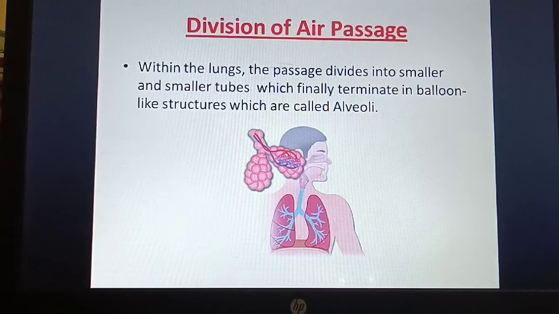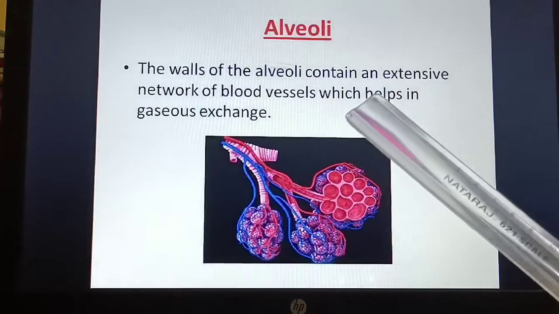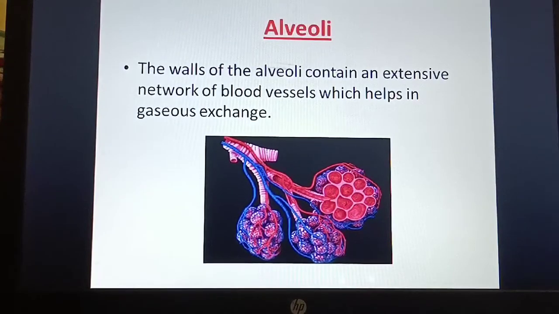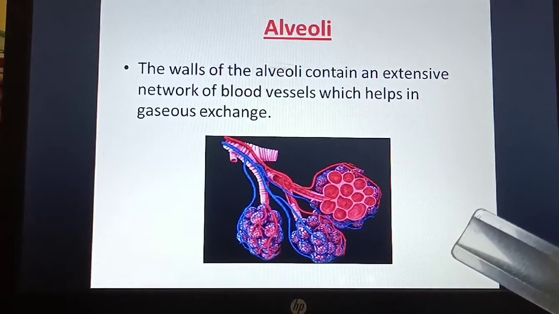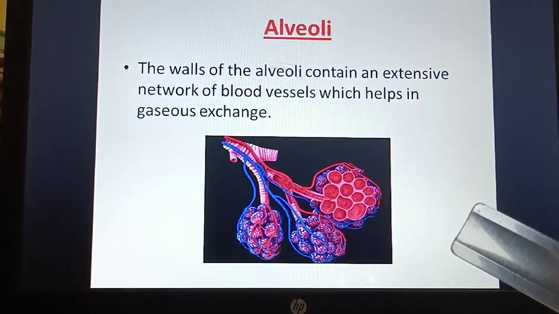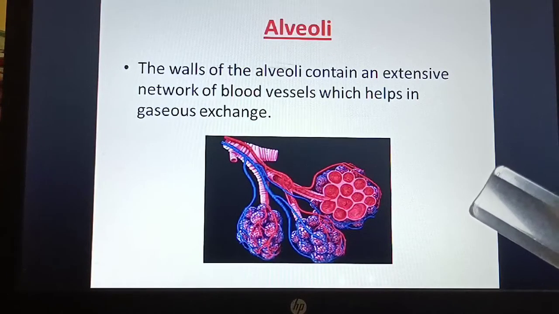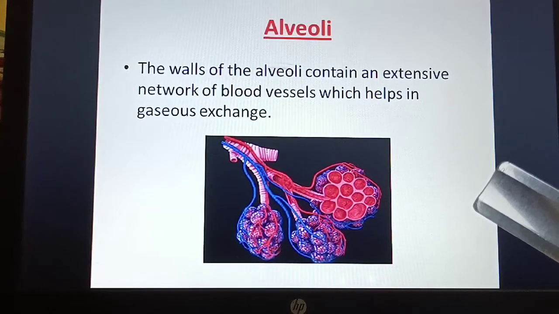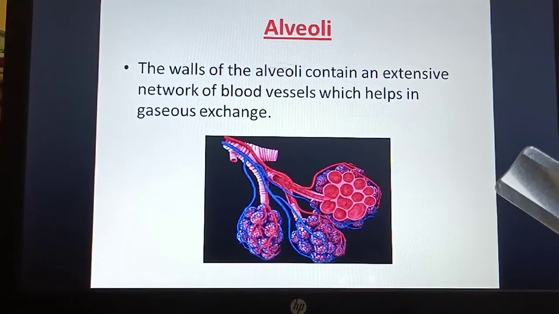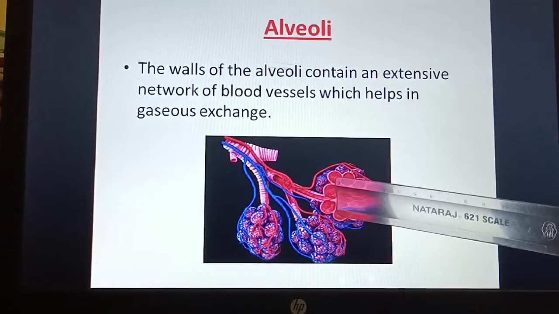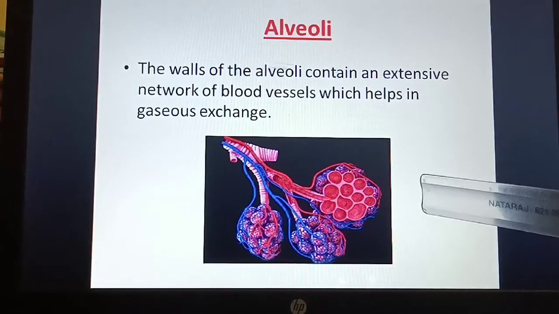Alveoli help in the exchange of gas. The walls of the alveoli contain an extensive network of blood vessels which helps in gaseous exchange. So the alveoli consist of blood vessels. If you see, this is alveoli and this is blood vessels.